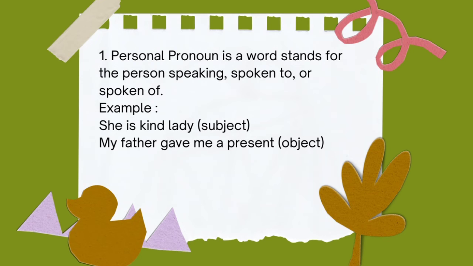The first is personal pronoun. A personal pronoun is a word that stands for the person speaking, spoken to, or spoken of. It may be the subject or the object of a sentence. The example: "She is a kind lady" is a subject, and "My father gave me a present" is an object.